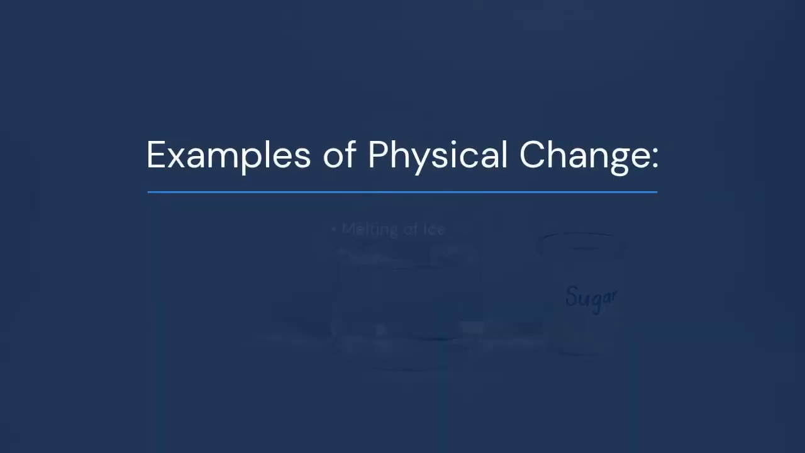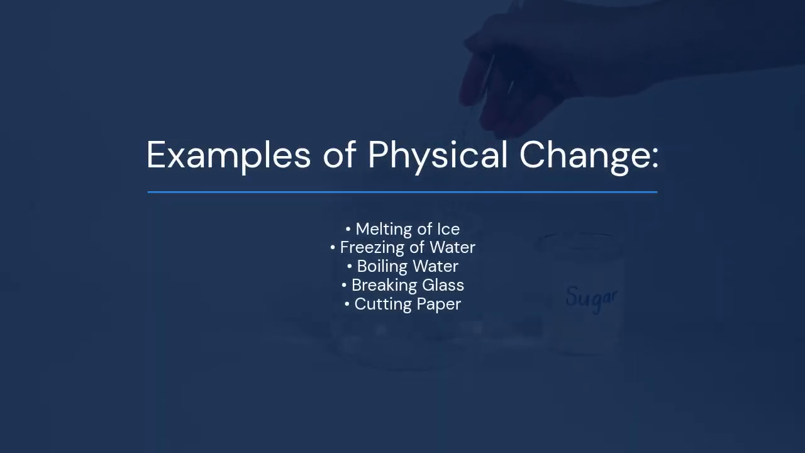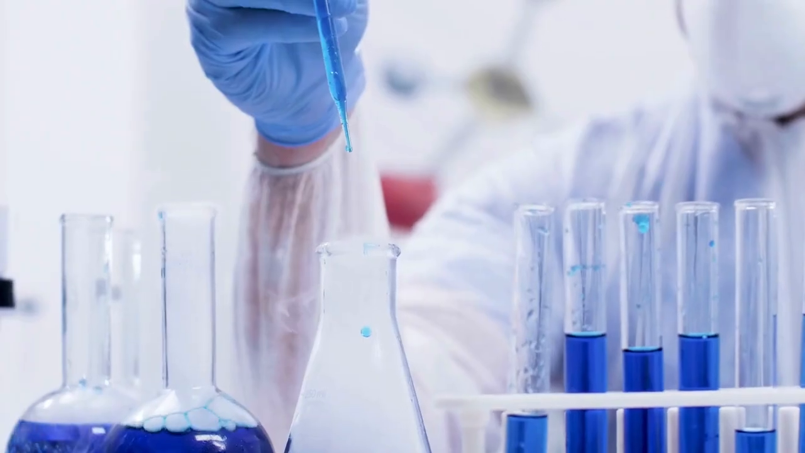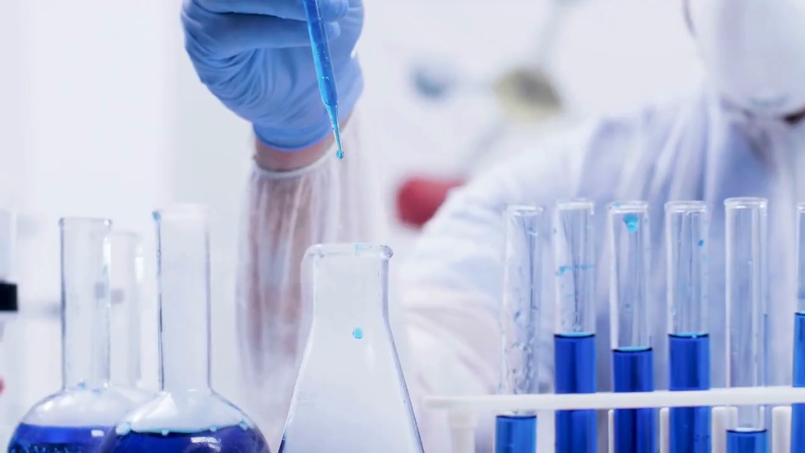4. Small energy change. Examples: melting of ice, freezing of water, boiling water, breaking glass, cutting paper, dissolving sugar in water. Next, we have chemical change.